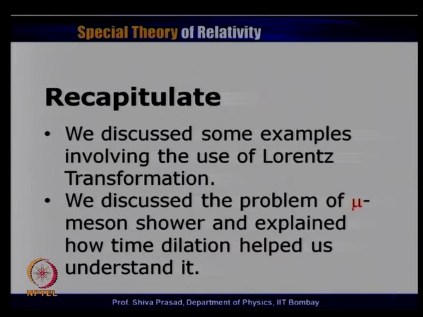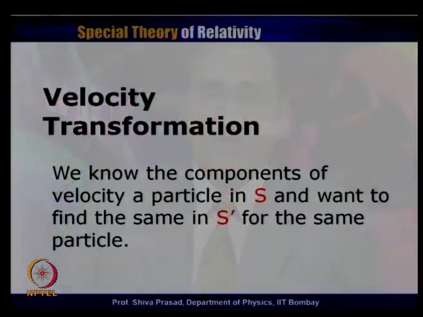Now, let us go ahead to a slightly new topic, which is the velocity transformation. The idea is as follows: you know the velocity of a particular particle in S frame and you want to find out the velocity of the same particle as seen in S prime frame. So, let us be clear that there is one particular particle which is moving somewhere and an observer in S is trying to observe that particle. Similarly, an observer in S prime is also trying to observe the same particle.